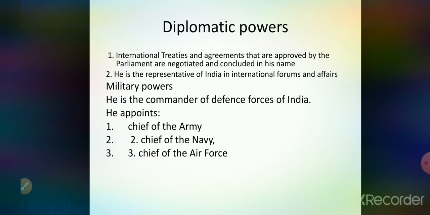Then military power: he is the supreme head, supreme commander of the defense forces, and he is the one who appoints the chief of army, chief of navy, and chief of air force.